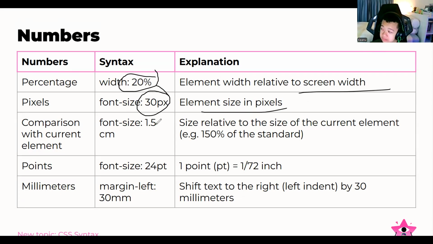In comparison with the current element, we can make it maybe 1.5 centimeters. Maybe we can also use a percentage. And then points, PT. One point means 1/72 inch. But to simplify, just use 24, or maybe 1, 2, and 3, and use the point. And then millimeters. So basically, for margin-left, we have 30 millimeters. It will shift the text to the right, a left indent of 30 millimeters.